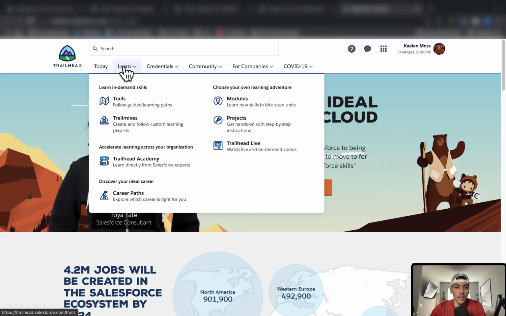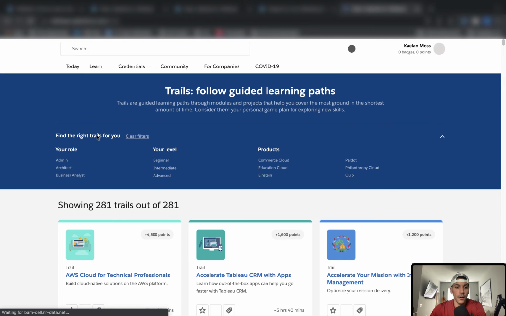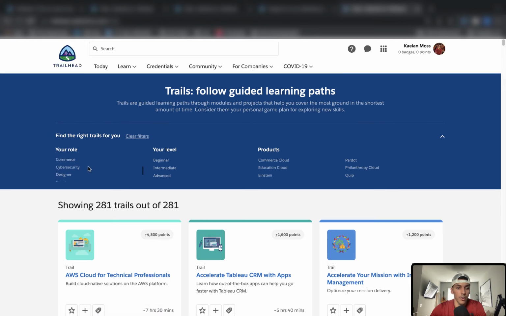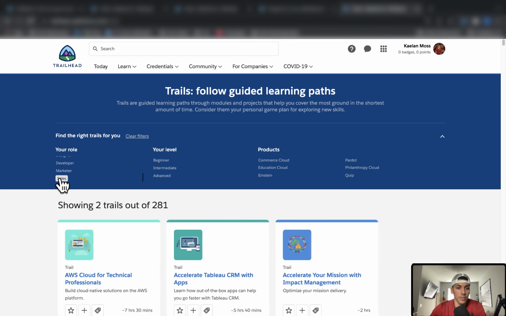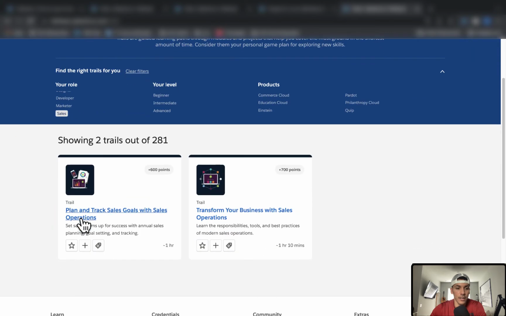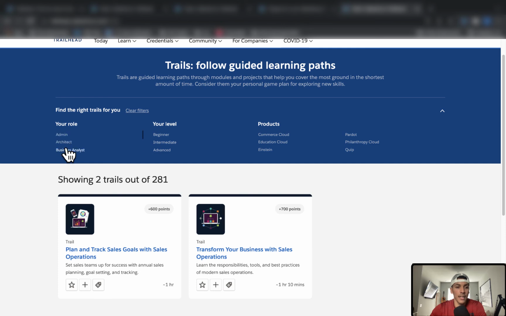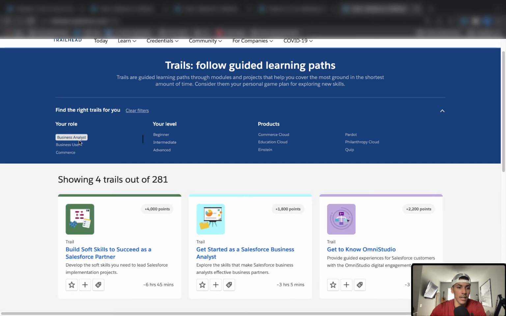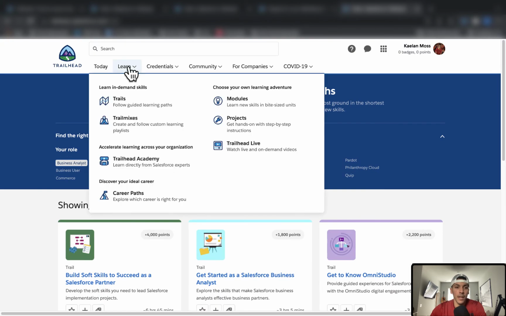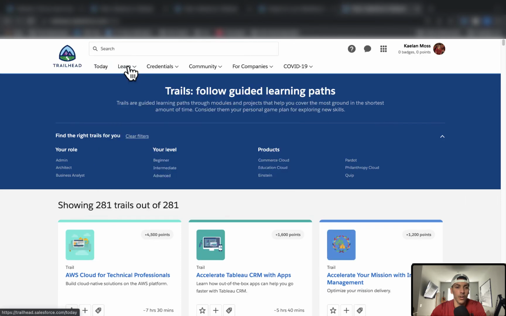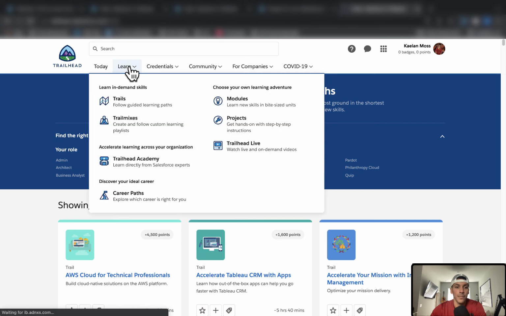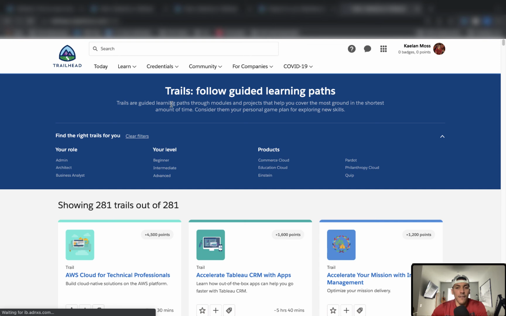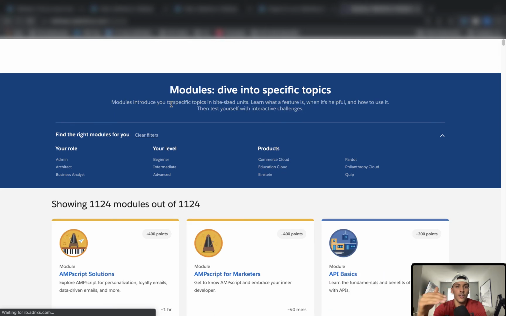I would just say go over to Learn and click on Trails right here. And then just scroll down to your role right here. So you can scroll this and you see sales right here, and then you can just basically do your trails right here. I would just recommend that you go and do stuff like that. If you wanted to do more of a business analyst, you could click on the business analyst role and click around in there. But your main place to go and find these different trails is going to be on this Learn tab, and you're going to click on either trails or the modules you want to do and things like that. That's how you navigate and find the exact set of modules, units, and trails that you want to do depending on the career path you want to take.